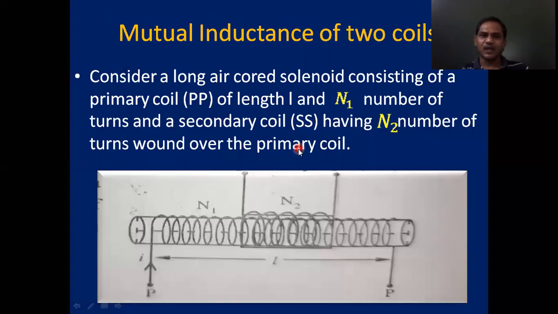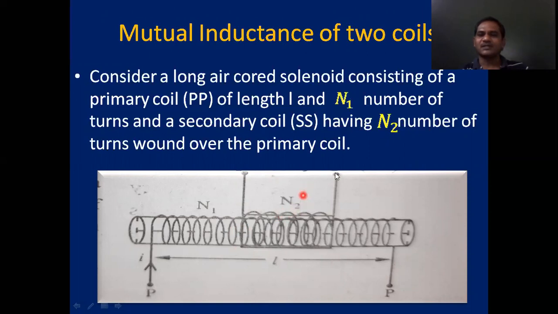Okay. Now, the next concept is mutual inductance of two coils. For that, try to understand this figure. Here, we consider a long air core solenoid, which consists of a primary coil PP having length L and N1 number of turns, and another coil, secondary coil SS, which is wound on the primary coil.